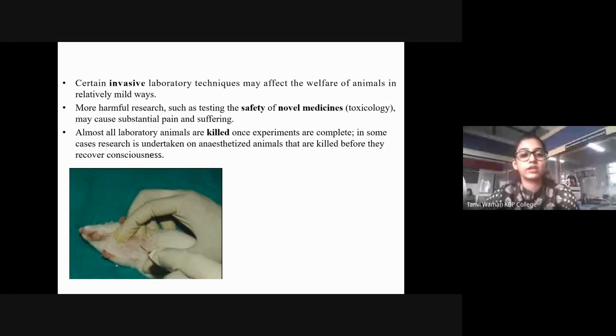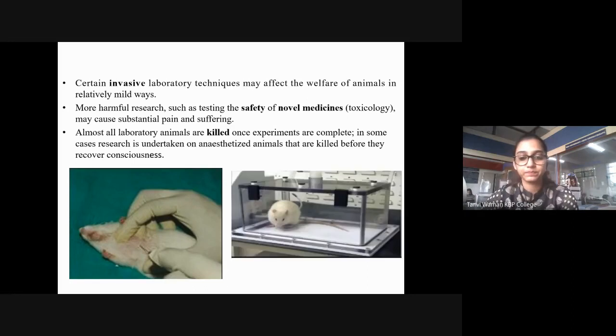In some cases, research is undertaken on anesthetized animals that are killed before they recover consciousness. When do we anesthetize, when do we give anesthesia? When we need to carry out some invasive operation or some invasive technique on them, wherein you're going to cut the animal or something like that. So they're always anesthetized. They do not feel the pain at that point of time, but when they recover consciousness, they will be in a lot of pain. So they are killed before that itself. Okay. Like you know about the CO2 chamber, and otherwise they are administered barbiturates so that their heart will stop.